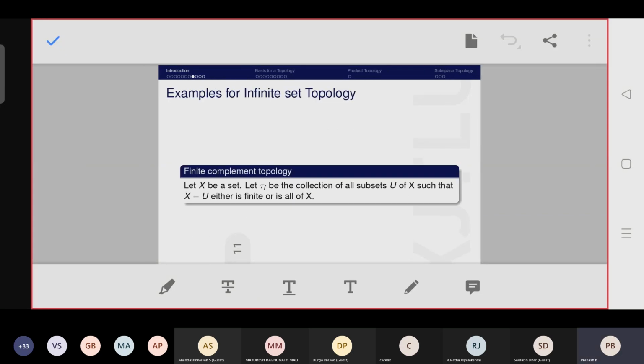Okay, now we go to the example for infinite set topology. It's a very interesting one. In all the GATE questions, they include this type of topology, right? Actually in GATE they ask a minimum of 3 questions from topology. One is very elementary, like this one, that is cofinite, co-complement, or finite set topology.